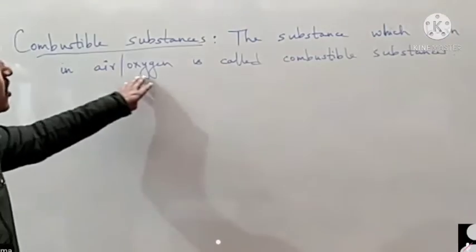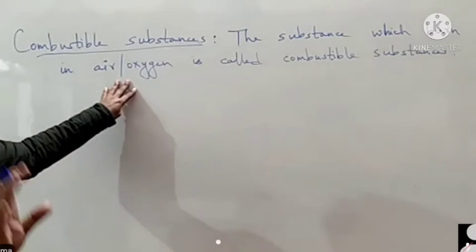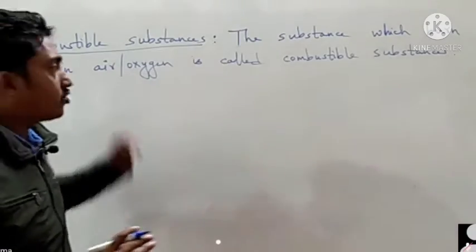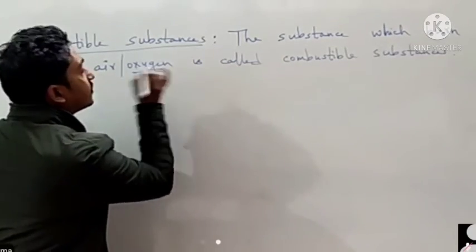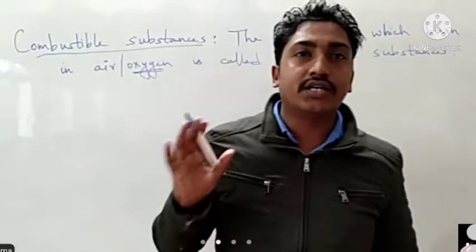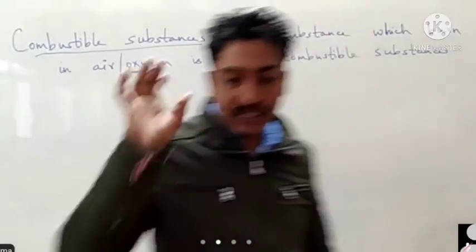So we are mentioning oxygen in each and every term. The main gas which helps in burning is oxygen. If there is a lack of oxygen, the substance will not burn easily.